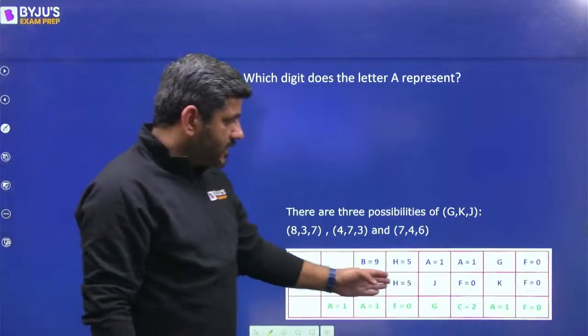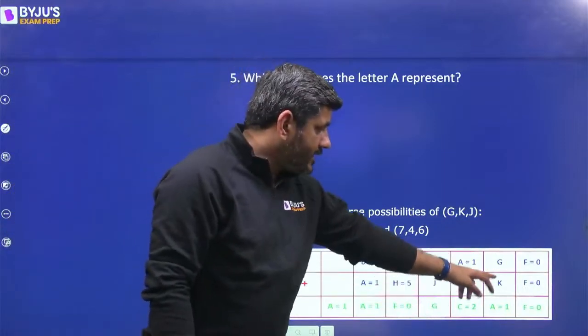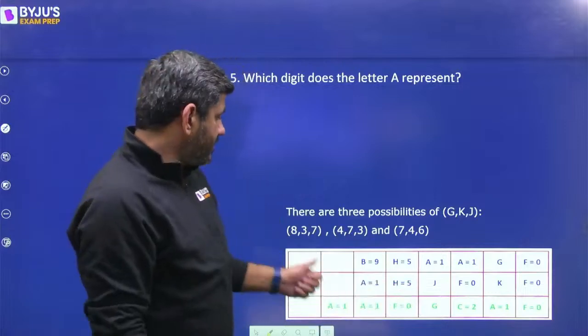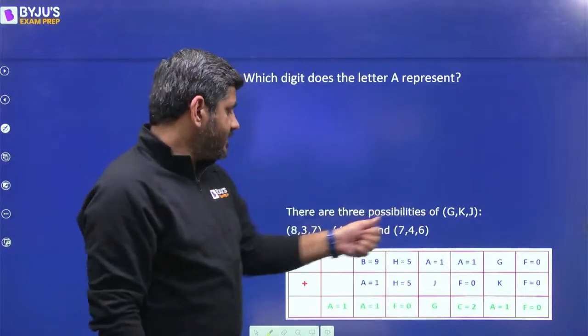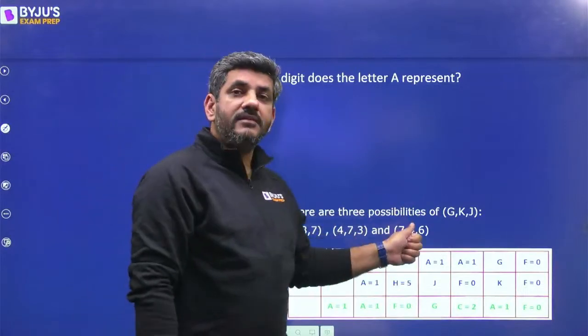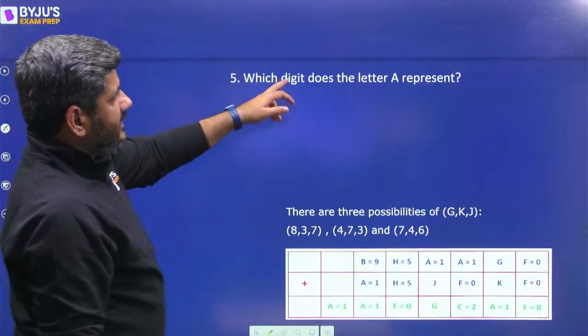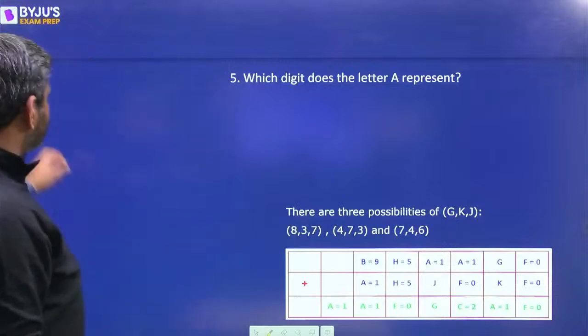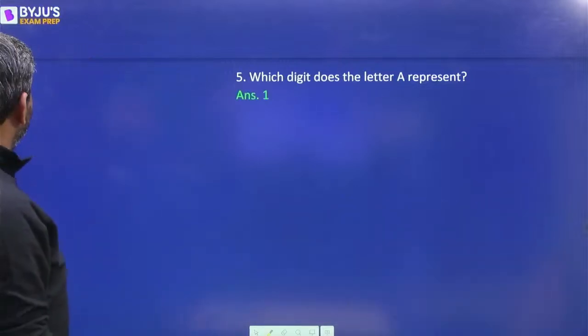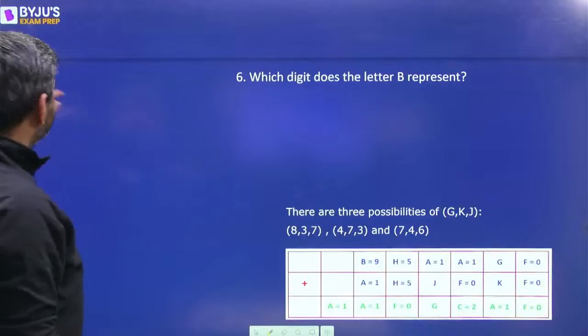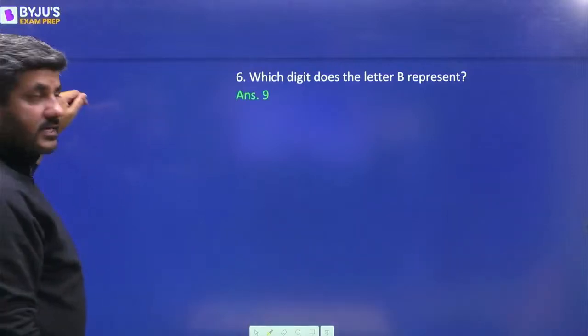ये सारी digits मुझे मिल गई जो मैंने यहाँ लिख दी हैं, और इनकी जो possibilities हैं G, K और J की, that I have written over here. G, K, J can be 837, 473 and 746 as I showed you on the previous page. Question, what does A represent? I just told you the answer is equal to 1. A represents 1. What does B represent? I just told you that B represents 9. That was the second answer.